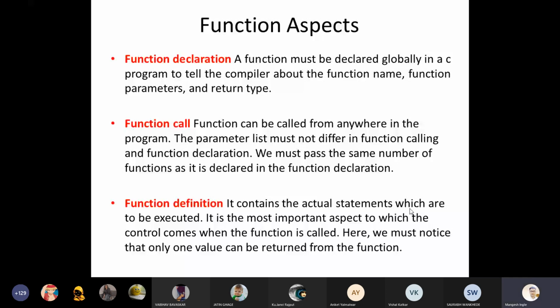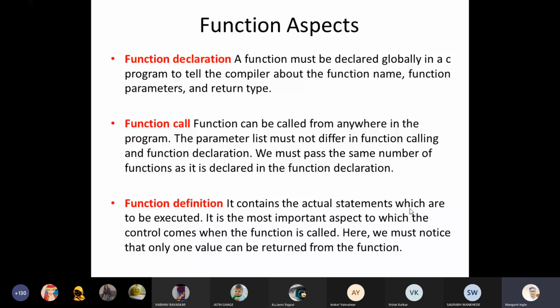The function call means the function can be called from anywhere in the program. The first line is important: the parameter list must not differ between the function calling and the function declaration. We must pass the same number of arguments as declared in the function declaration. These are two to three lines, but quite important while you are implementing function calling in any programming language.